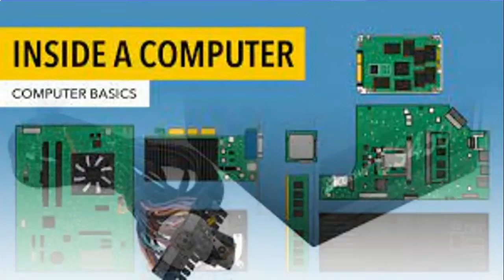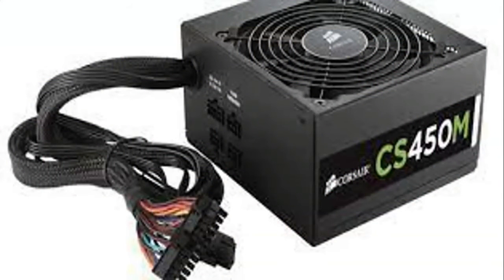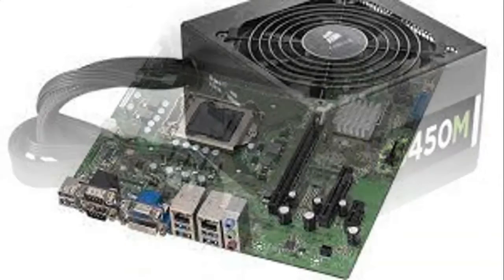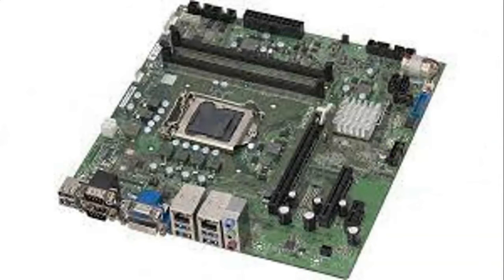Power supply. A computer needs a lot of electric power, almost 250 watts. This power is mainly utilized by the CPU and by motors in various drives. Motherboard. The motherboard connects all parts of a computer together. It is also known as mainboard or system board. It contains many integrated chips, that is IC, which are connected by wires.